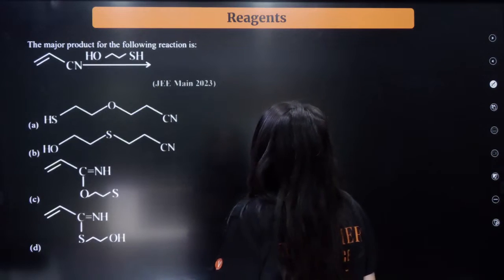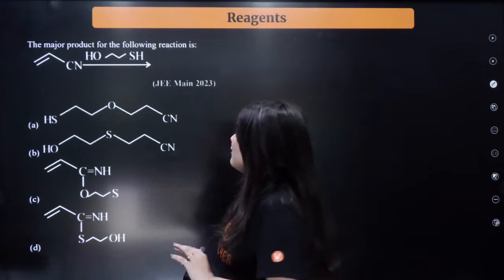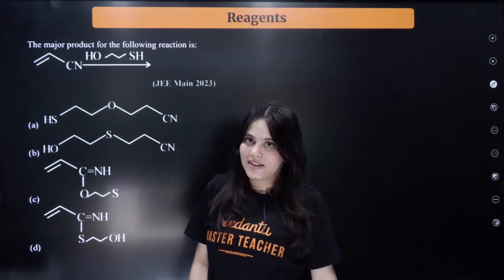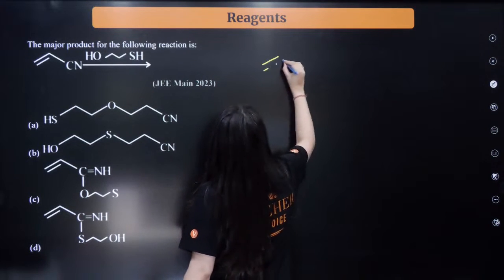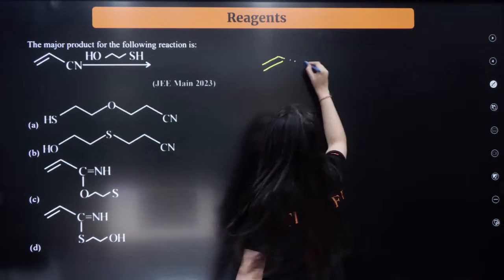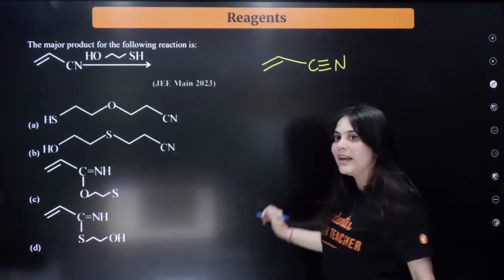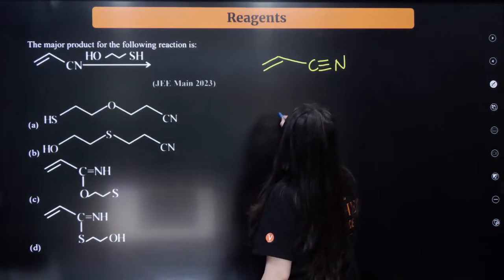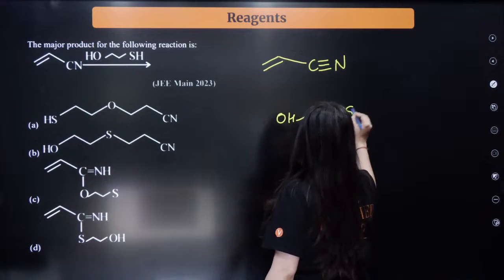Correct? Correct. Now this is the last question, because I love this question. The major product for the following reaction is... Okay, now you have to predict the major product. I'm drawing the structure. This is the alkene, right? And here is the C triple bond N present over here. And you're trying to react it with OH and SH groups.